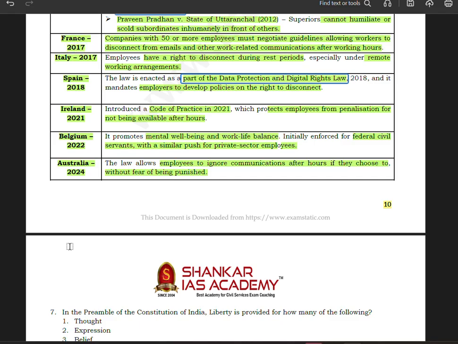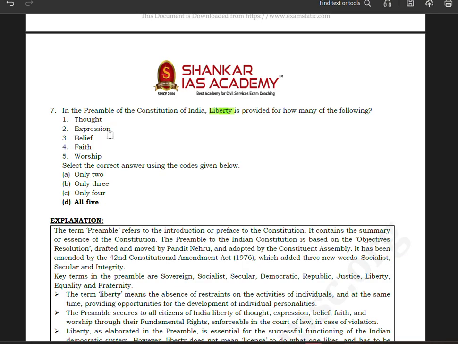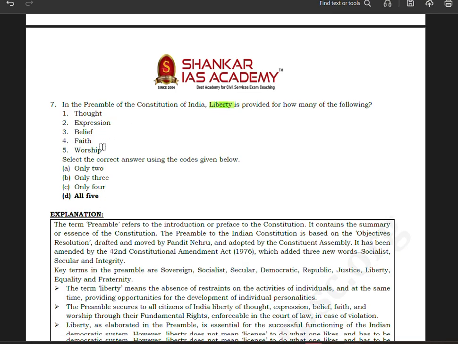Now moving to the next question, which is question number 7. In the preamble of the constitution, liberty is provided for how many of the following? A very basic question. Liberty of thought, expression, belief, faith, and worship, all of them. So all of them are correct. Now let us see the explanation.